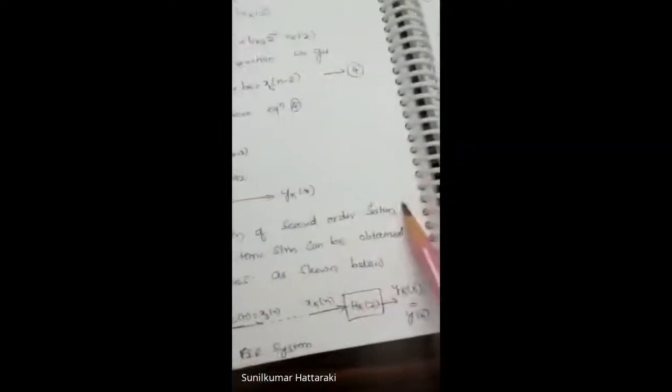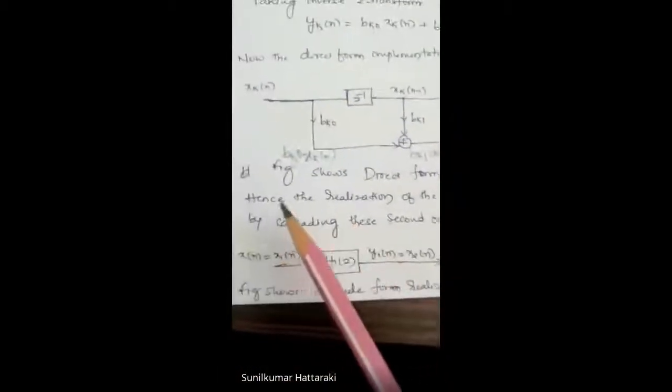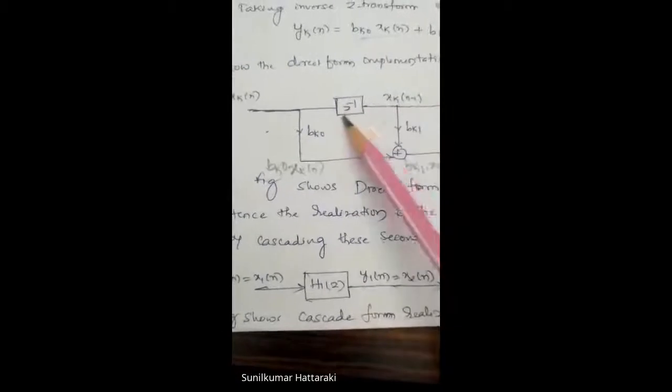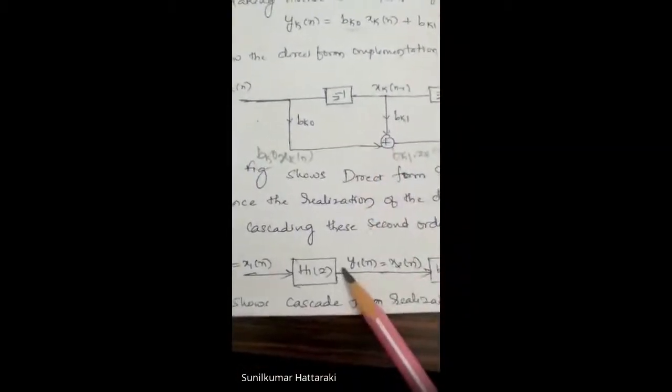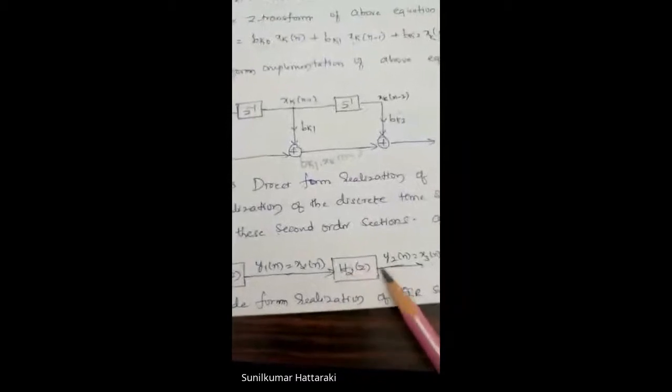The output of one second order system is connected in series with the next subsystem function, and the output of that is connected to the next, and so on. Hence the realization of the discrete time system can be obtained by cascading these second order sections. In a general format, H1 of z is expressed in terms of second order systems, then its output is in series with the second order system of H2 of z.